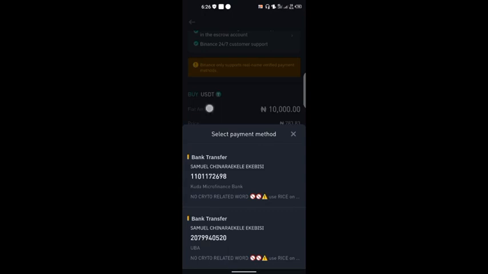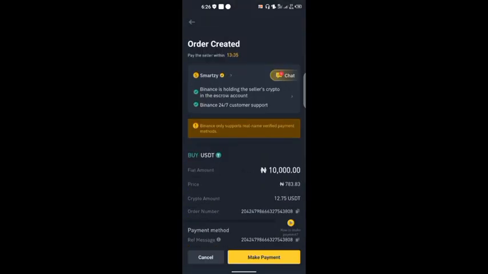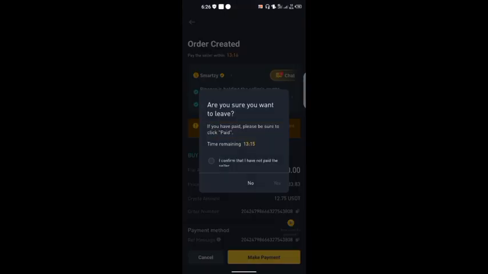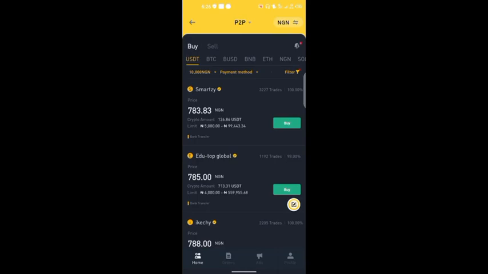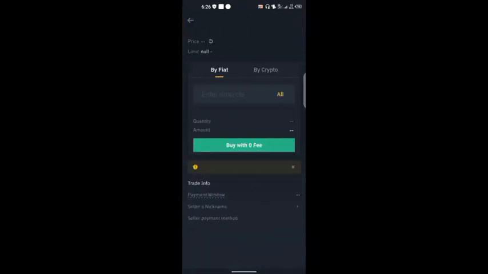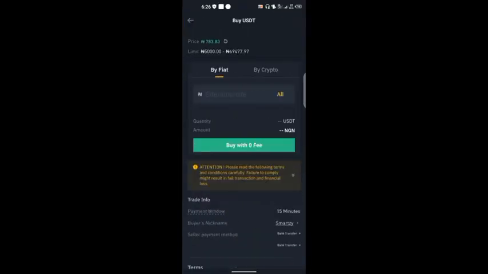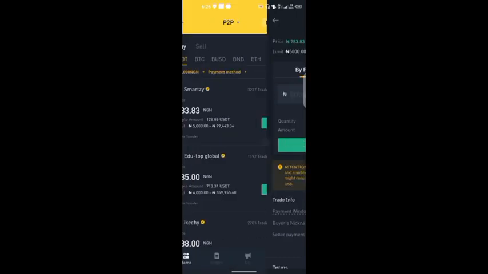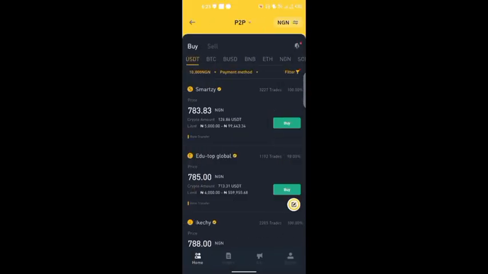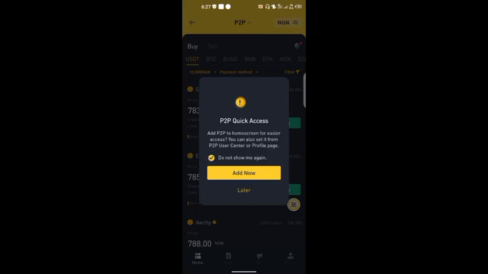Once you select the one you are transferring to, it's going to tell you to confirm if you have transferred this. Immediately you send it from your bank app, don't even wait to receive any notification. As long as you have clicked on send, come here and click confirm that you have sent this money to this person. Are you getting me? Once you have done that, the person, once he gets the alert, will go to his own page too and confirm the transfer to you, and instantly the USDT, the crypto, will land in your wallet.